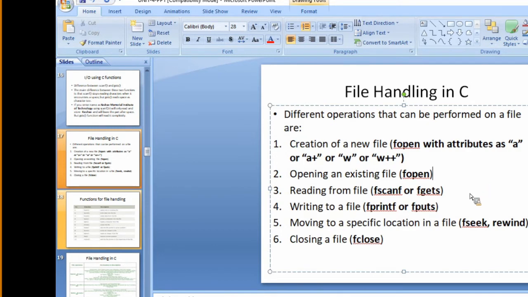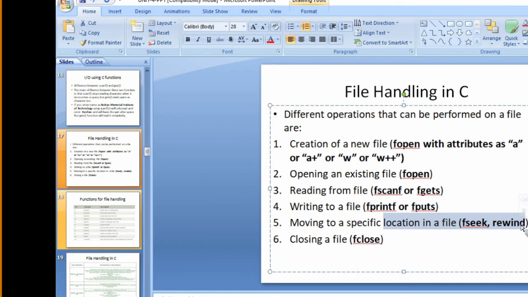You can consider these two as one, since you can read or write, or even do both simultaneously. Moving to a file position is optional: if you want to get or set a location in the file, you can use fseek and rewind. Then you close the file. Irrespective of these operations, if you are opening a file, you need to close that particular file.